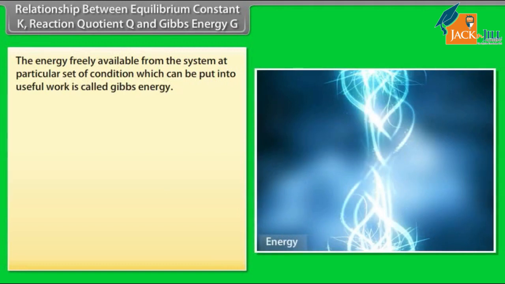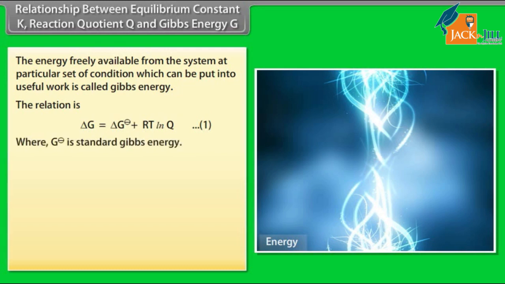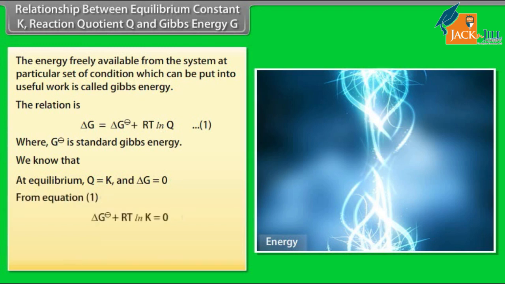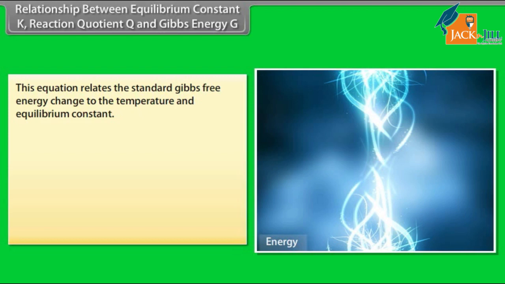Relationship between equilibrium constant K, reaction quotient Q and Gibbs energy G. The energy freely available from the system at a particular set of conditions, which can be put into useful work, is called Gibbs energy. The relation is, named as equation 1, where delta G standard represents standard Gibbs energy. We know that at equilibrium Q is equal to K and delta G is equal to 0 from equation 1. Rearranging gives, this equation relates the standard Gibbs free energy change to the temperature and equilibrium constant.